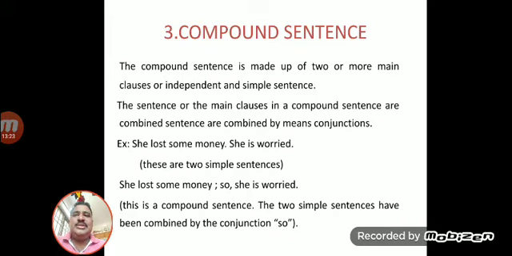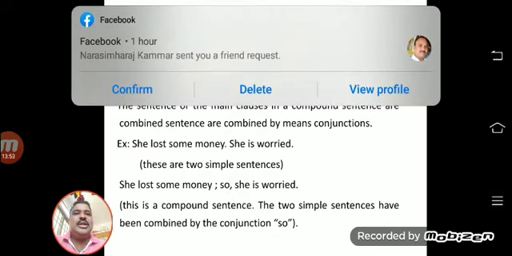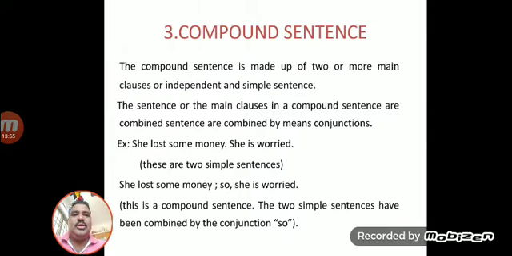One more sentence here. Rani waited for the train. The train was late. Rani waited for the train, but the train was late. He was wealthy. He was still unhappy. Although he was wealthy, he was still unhappy.